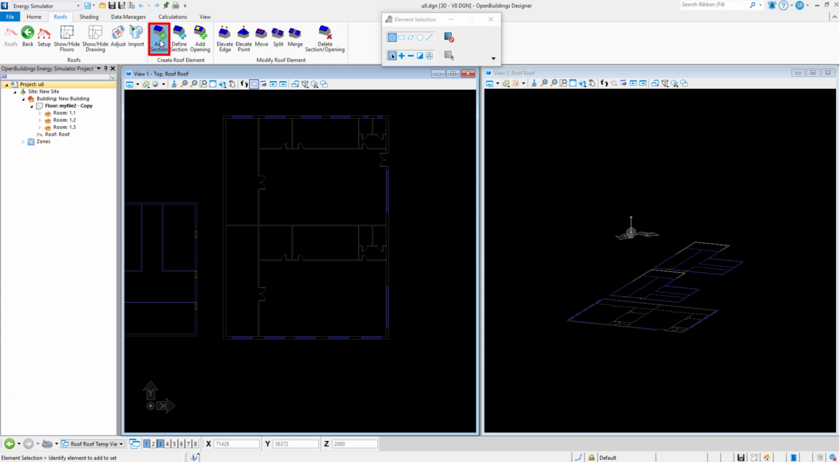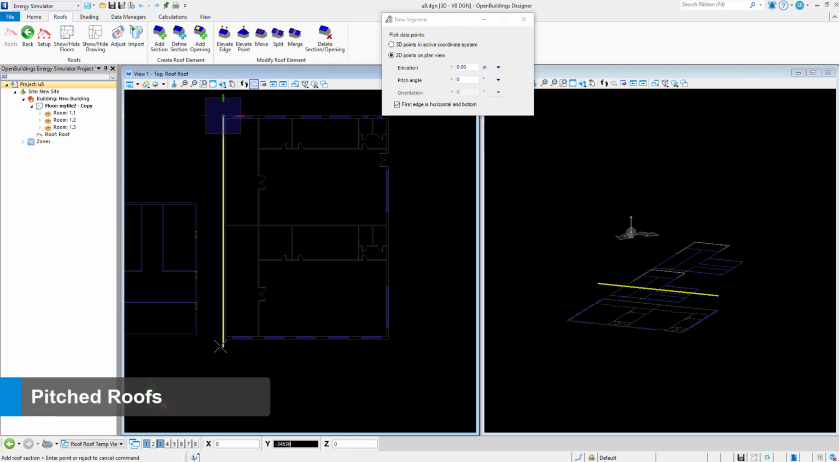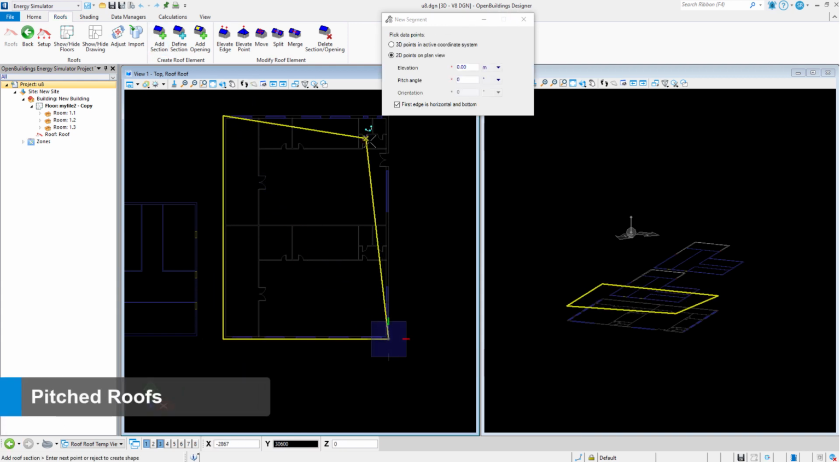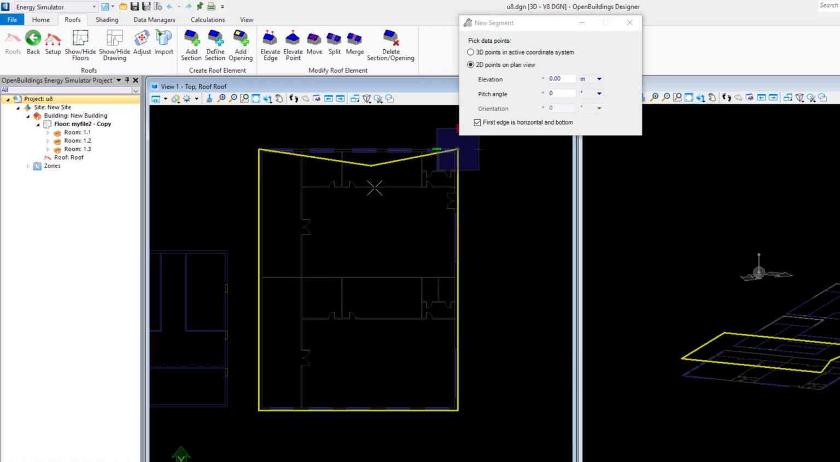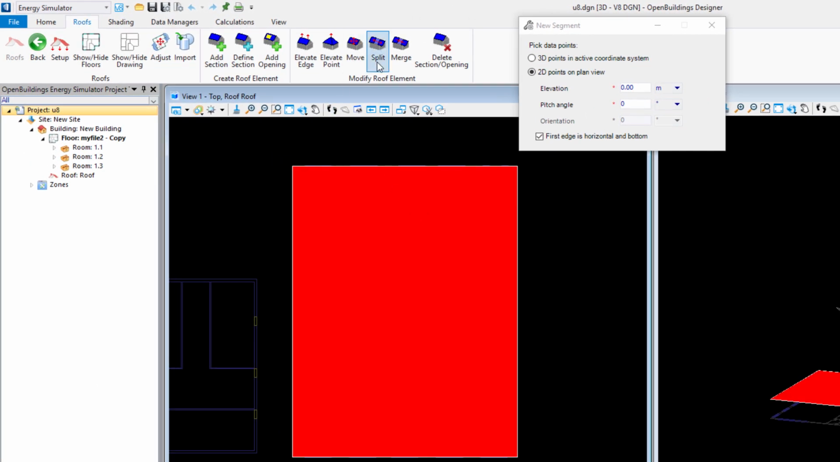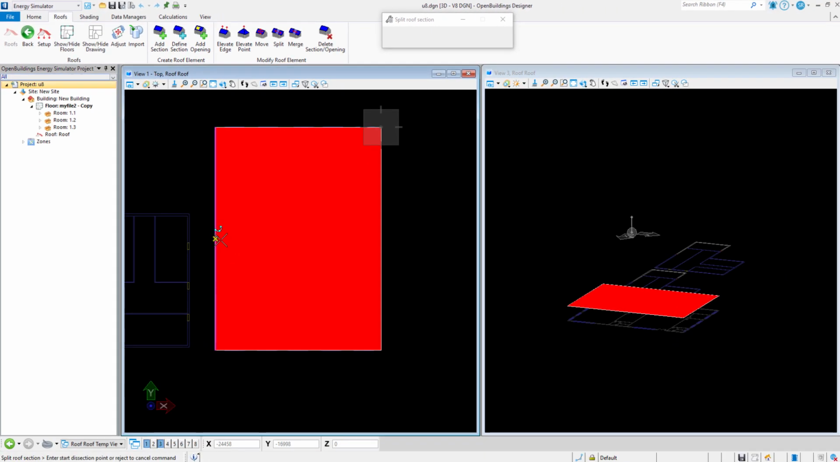This video takes a look at how to create different types of roof sections. Firstly, for pitch roofs, you can just trace that as one single section and then use the split function. It's often the easiest way to do it.